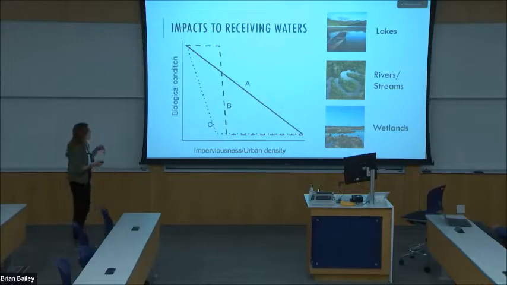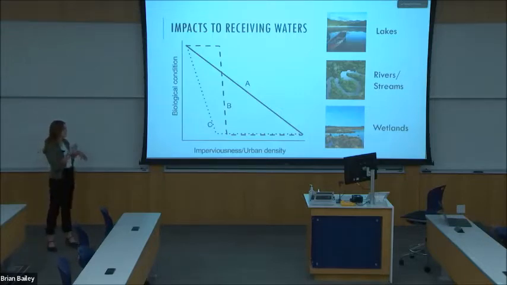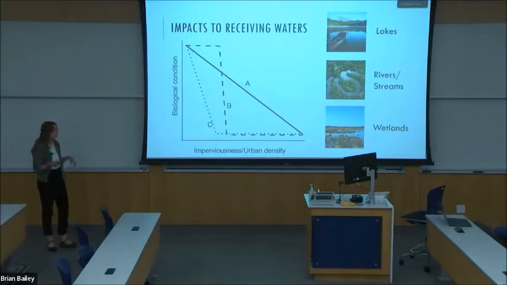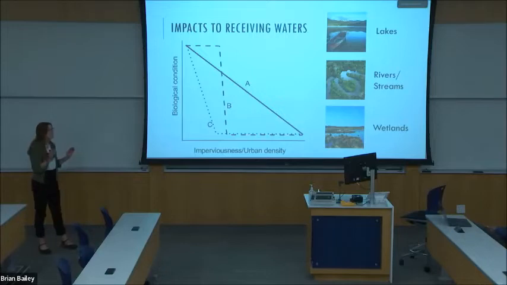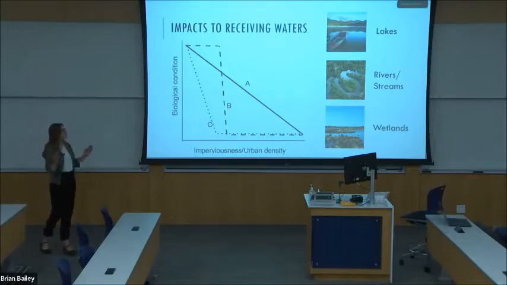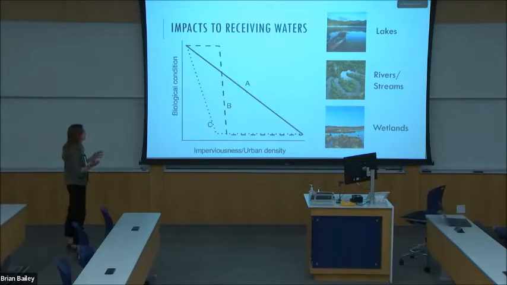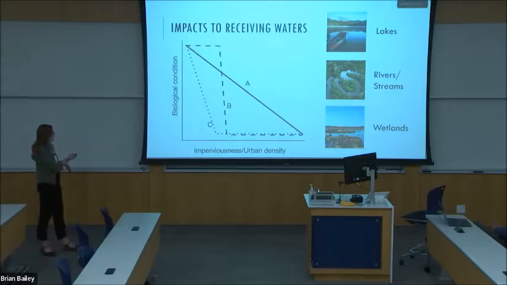So this graph here is from a publication by Christopher Walsh titled The Urban Stream Syndrome. And they looked at 3 models comparing the biological condition of a stream within an urban catchment. And these 3 models are A, B, and C. I'm not going to get into the models, and please don't ask me about the models because I don't know the specifics. But essentially, I'm showing this so that you guys can all relate to it. You're all working in aquatic systems or in watersheds. And as imperviousness and urban density increase, the biological conditions of the stream decrease no matter what the model is.